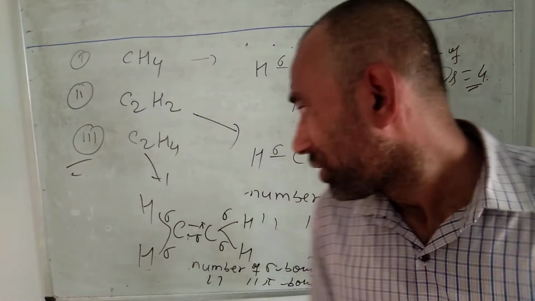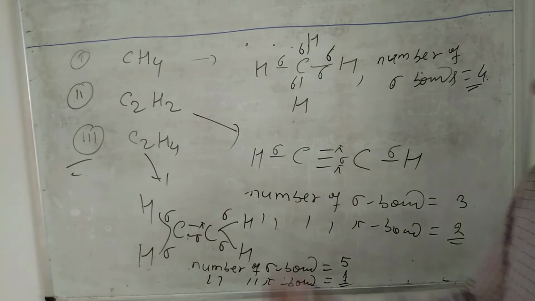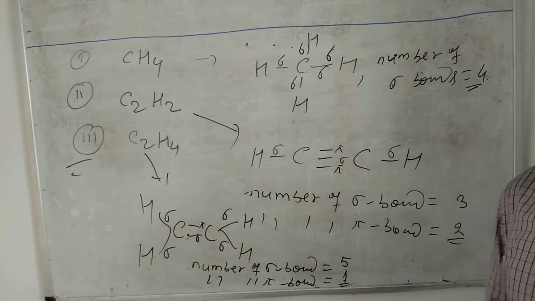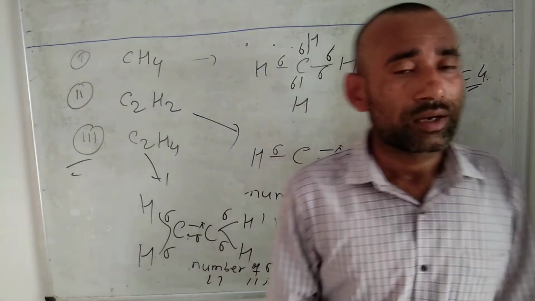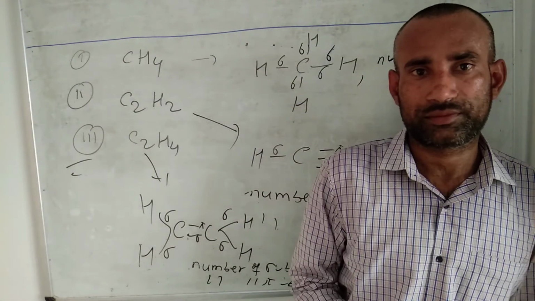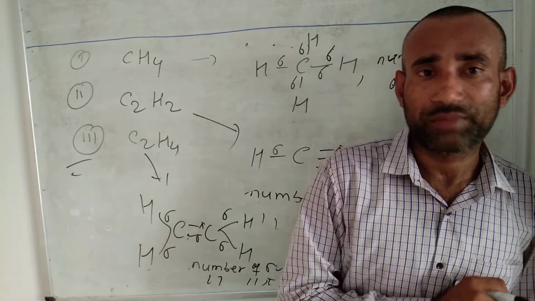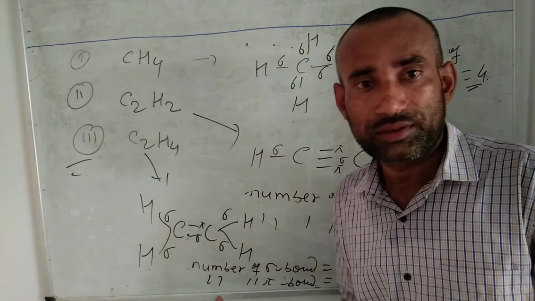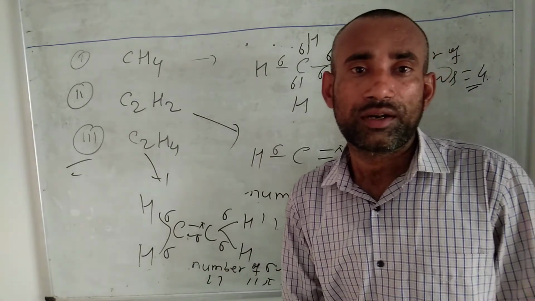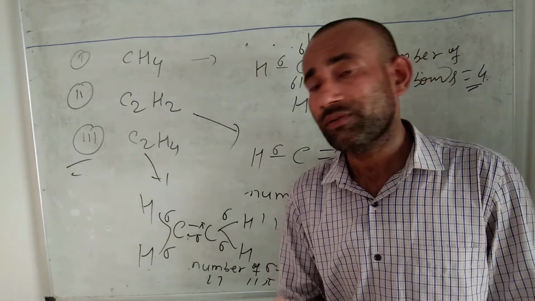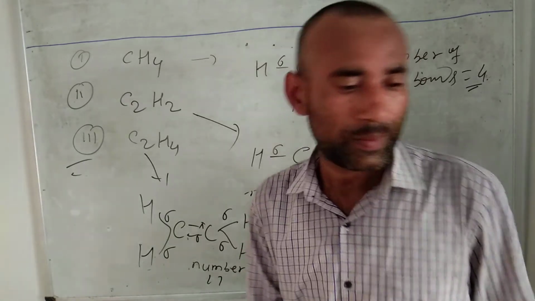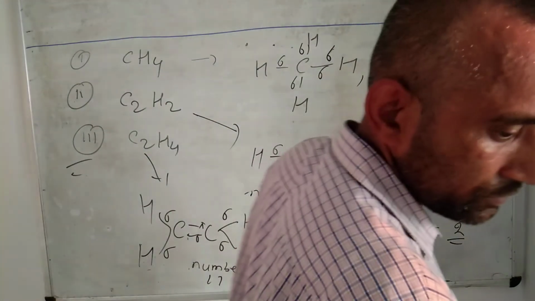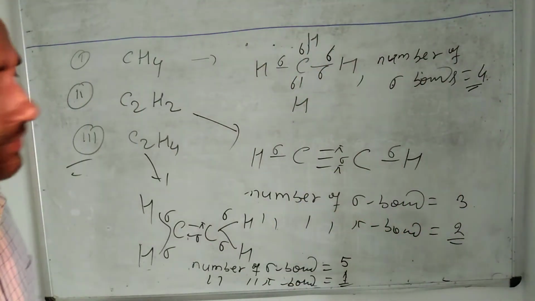So this is the basic method: we can draw the structure and then find out the number of sigma bonds and pi bonds. But I am telling you a shortcut method. Without drawing the structure, how can you find the number of sigma bonds and pi bonds? Did all of you get this concept?